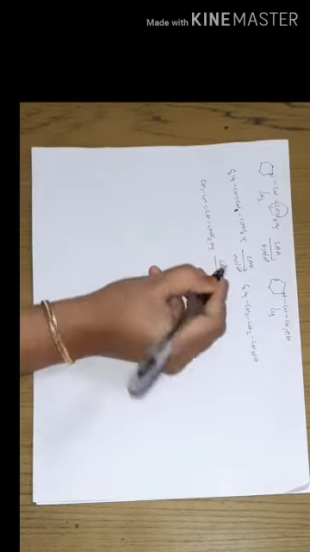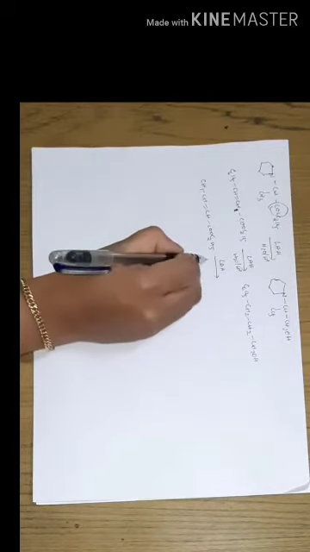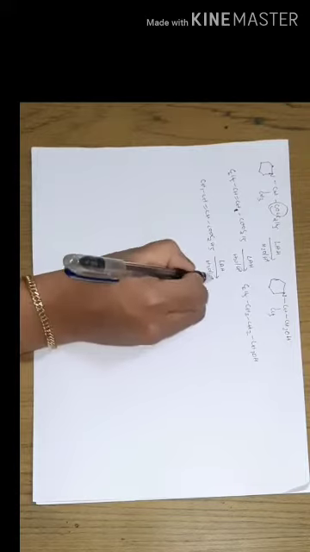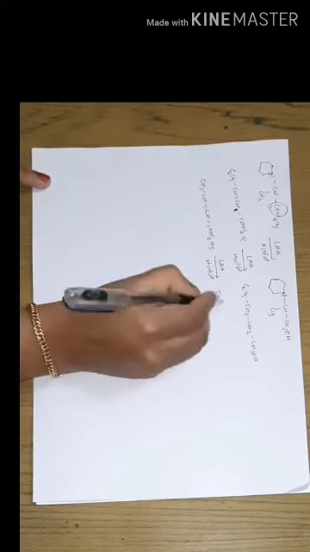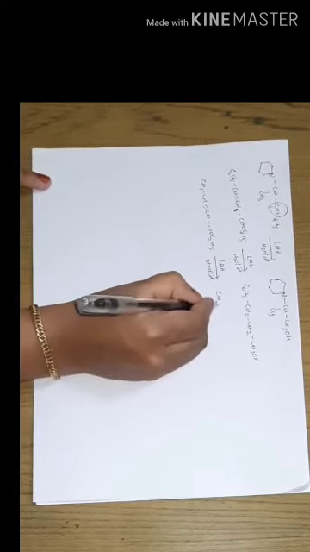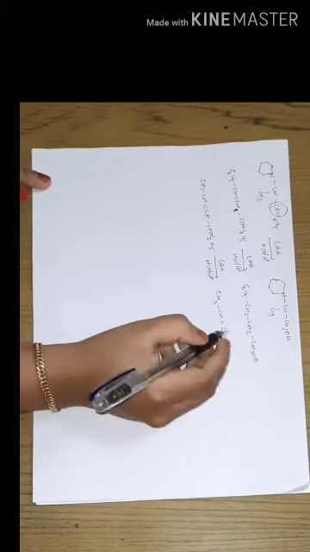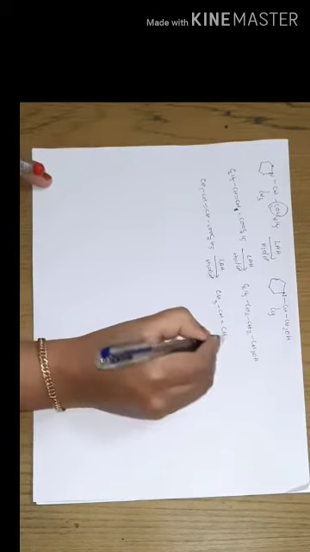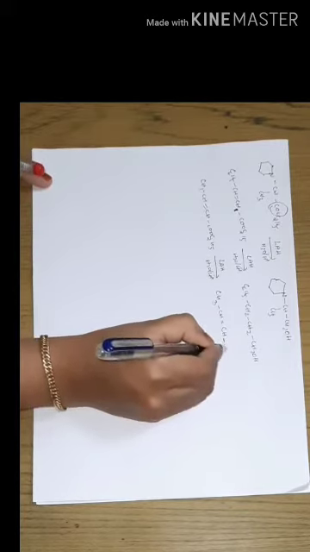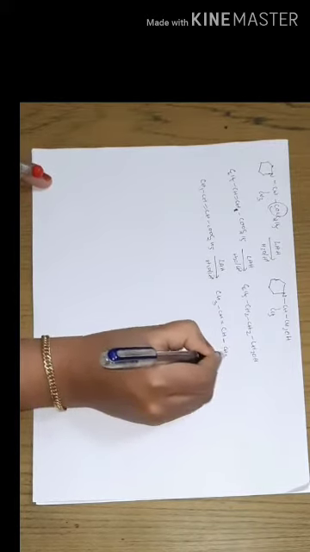In these types of compounds, upon reduction using lithium aluminum hydride, the product formed will be a primary alcohol having unsaturation. That is, the unsaturation in the substrate molecule is kept as such in the product also. So the reduced form will be like this. This is the reduced product.